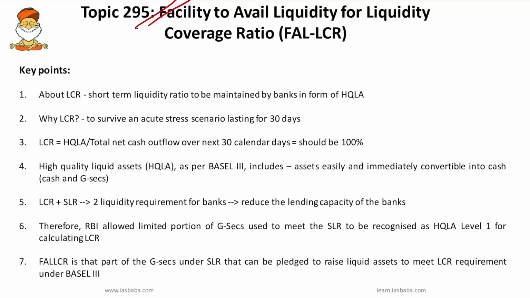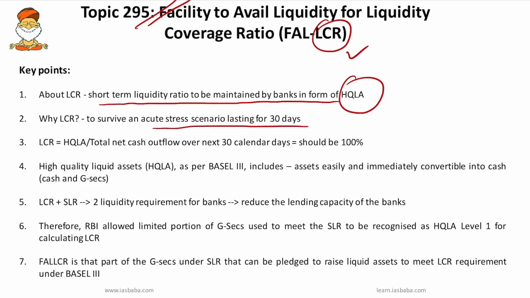So the next important topic is the facility to avail liquidity for liquidity coverage ratio, that is FAL LCR. In order to understand FAL LCR, first we have to understand what LCR is. LCR is a short term liquidity ratio to be maintained by the banks in the form of high quality liquid assets, so that they can survive an acute stress scenario lasting for 30 days. Okay, so LCR should be 100% or more.